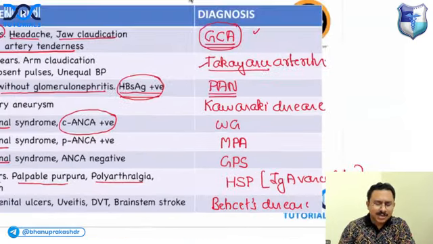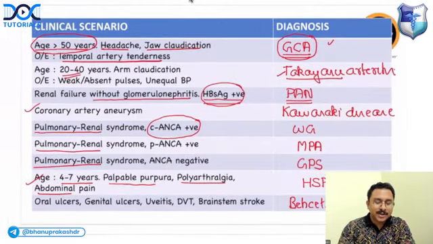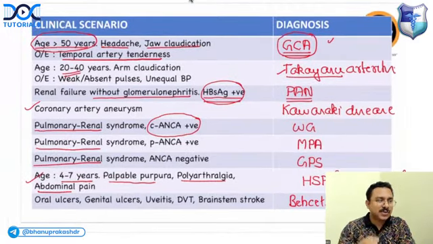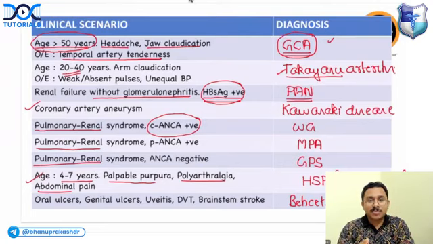And there is one other vasculitis I want to discuss with you. Can you tell me which is the vasculitis that can be associated with purpura, arthralgia, glomerulonephritis, and mostly patients will be either positive for hepatitis C or multiple myeloma?